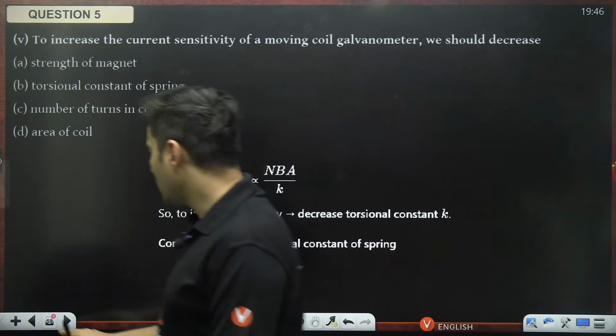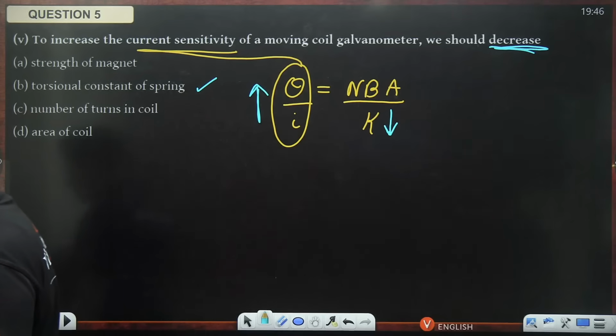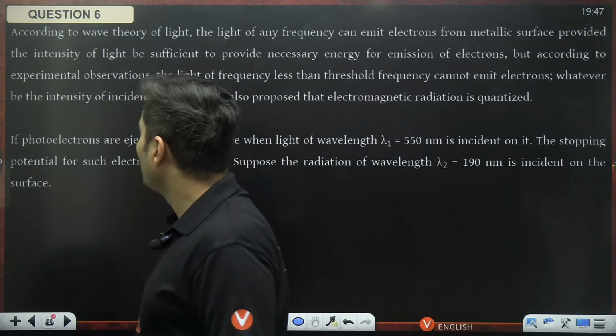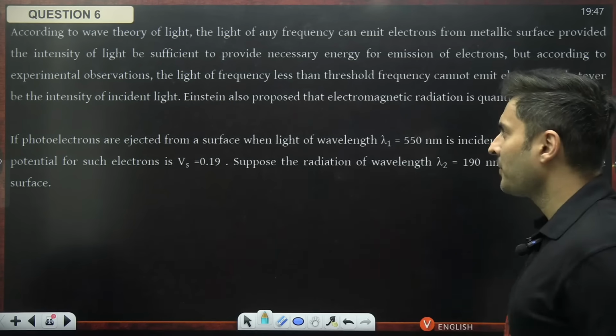Option B. No, not area of the coil, man. It is option B, bro. Option B. Okay. Is it absolutely clear, everyone? Very good. Amazing. Let's move to the next case study, number 6.